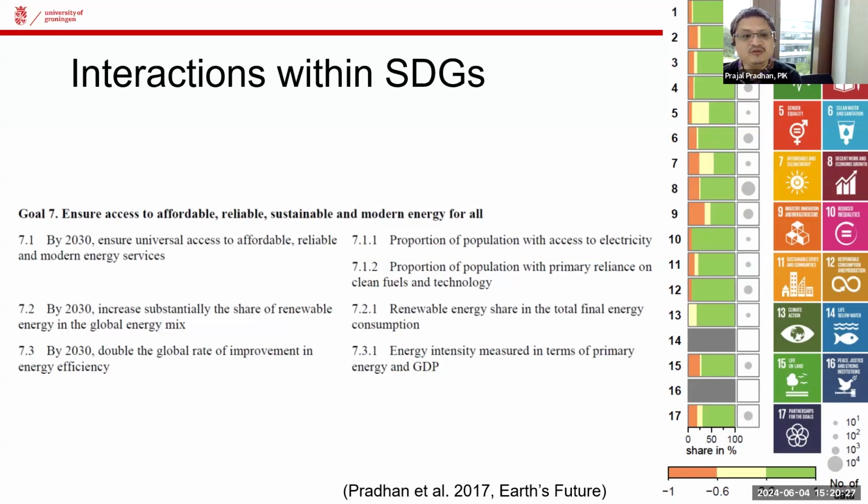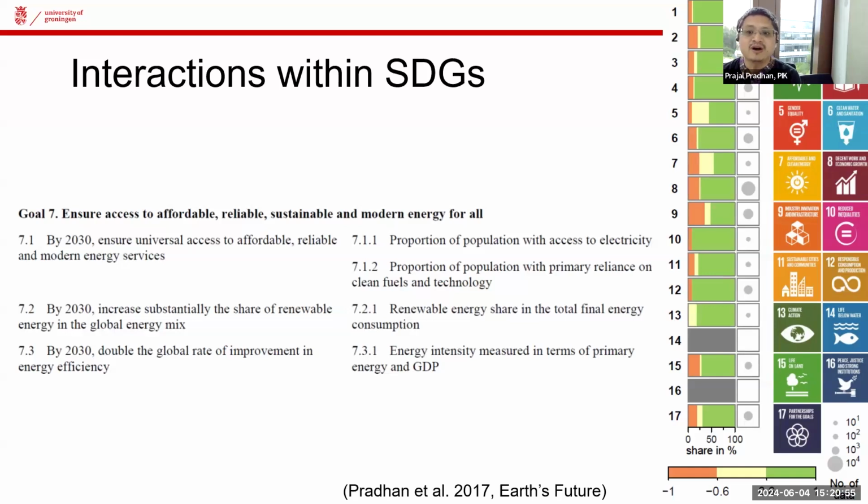However, if we do so, we also have to look at target 7.2. Target 7.2 is focused on the renewable energy share in total final energy consumption. So if we plan to meet target 7.1 by using fossil fuel, it will already have a negative impact on target 7.2, which is about renewable energy.